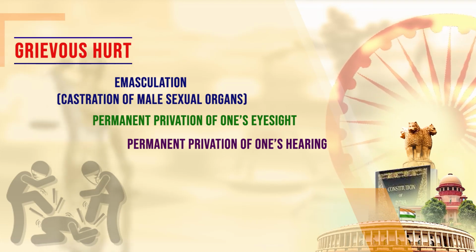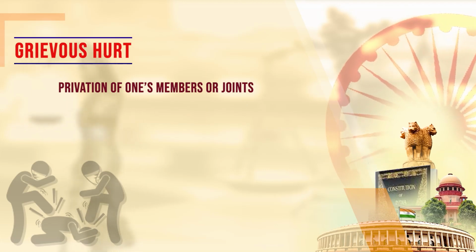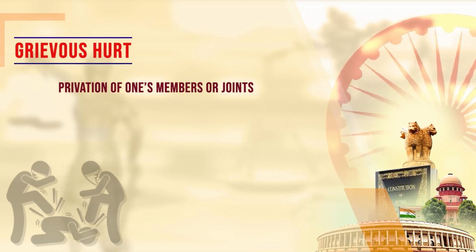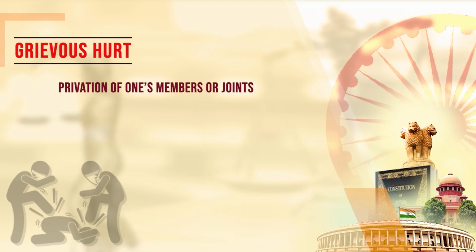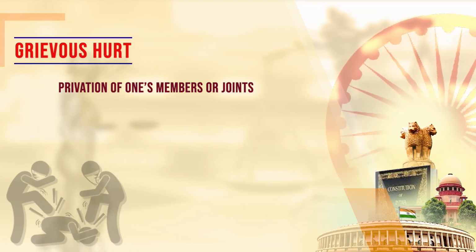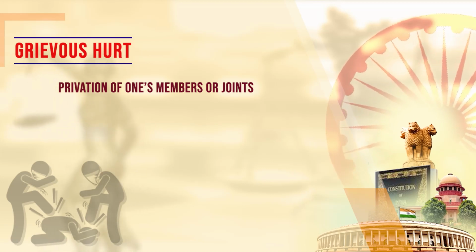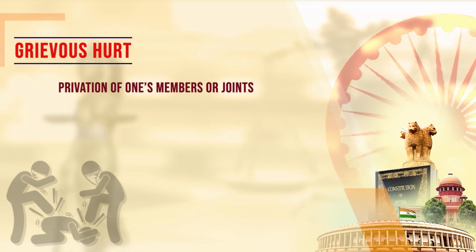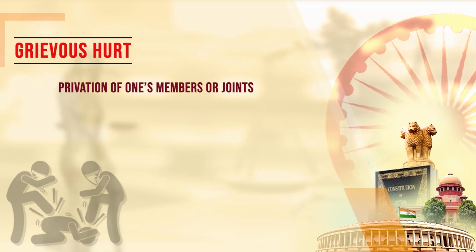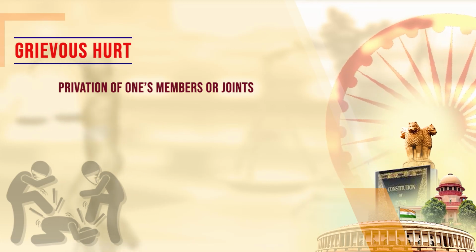Another thing which is considered in this is privation of any member or joint of the body. That means whenever an act is committed against a person in a way that any joint or body part is not able to do its function properly, then such an act will amount to commission of grievous hurt. For example, shoulder, knee, ankle, such are the joints of the human body. If these joints are affected, or force is used in a way that the person is unable to use them or there is a rupture in those organs, then it will amount to grievous hurt.